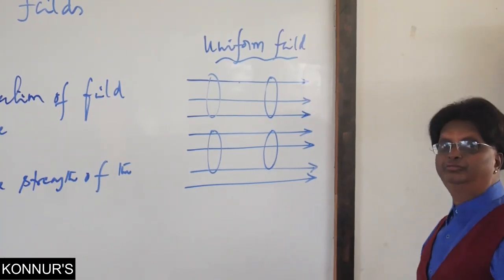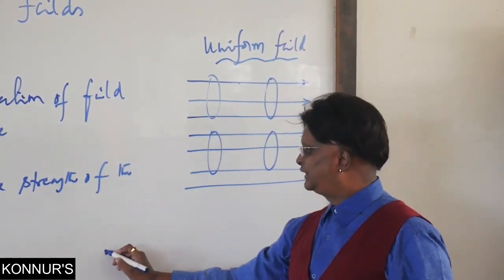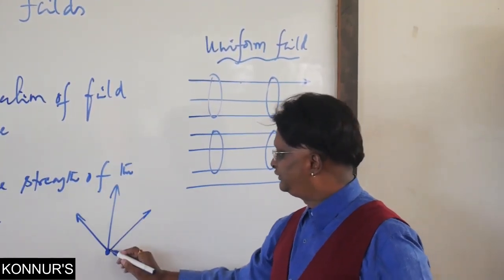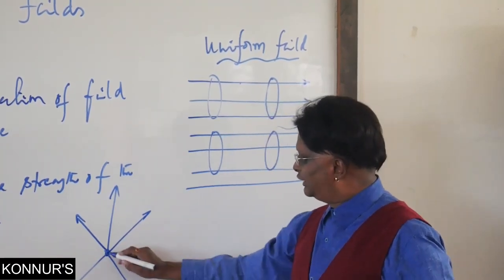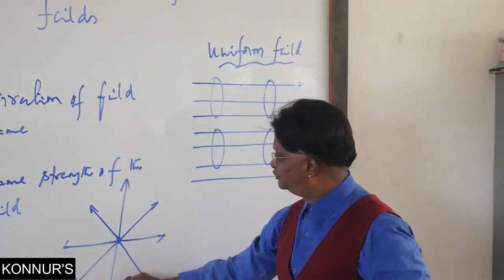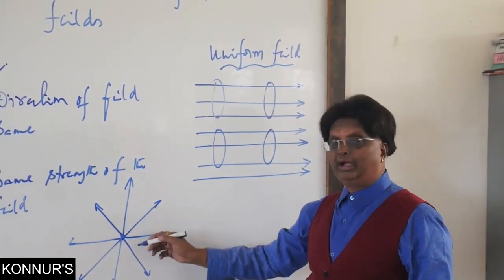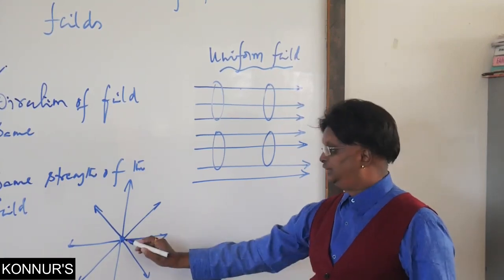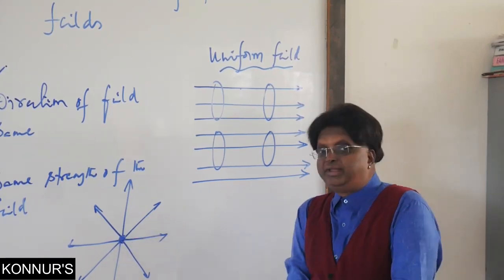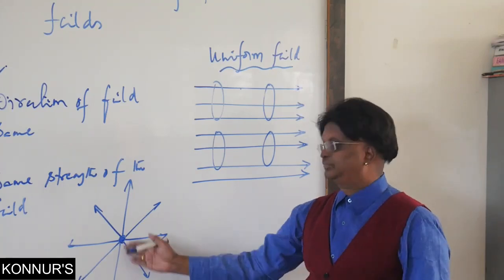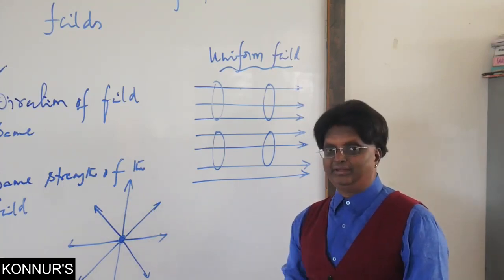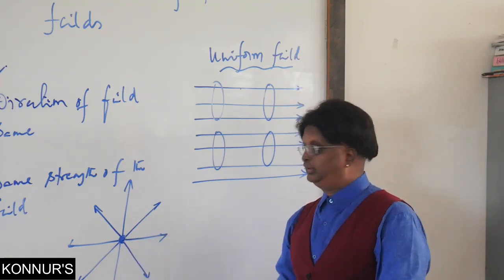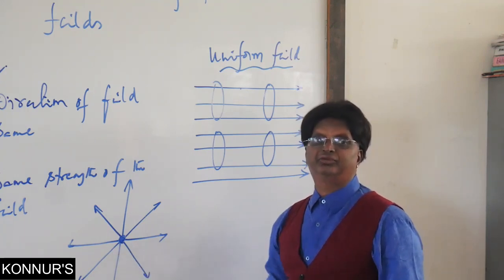To show you some non-uniform fields, earlier we showed, remember, for an isolated positive charge, the electric field was diverging, or converging for negative. Here the direction is different at different points, and nearer the charge there is more density of field lines, away from the charge less density. Both magnitude and direction are changing, so it is a non-uniform electric field.